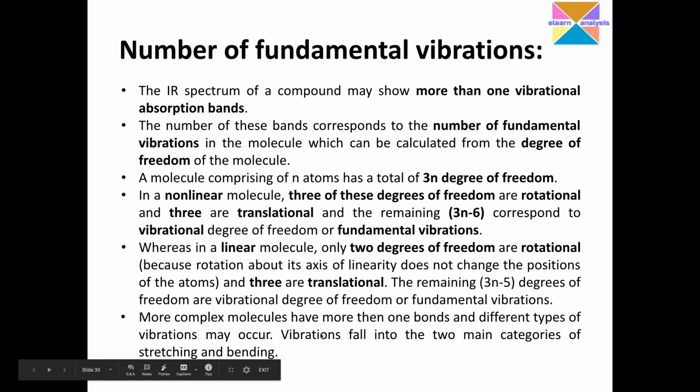When we finish this number of fundamental vibrations topic, we go for the next topic, which is the modes of vibrations. In that, we will be discussing these two, stretching and bending vibrations. That is, when molecules become more complex and have more atoms and more bonds, the fundamental vibrations we observe from these complex molecules are broadly categorized into these two kinds of vibrations, stretching and bending. We'll go into great detail about stretching and bending vibrations in modes of vibration.